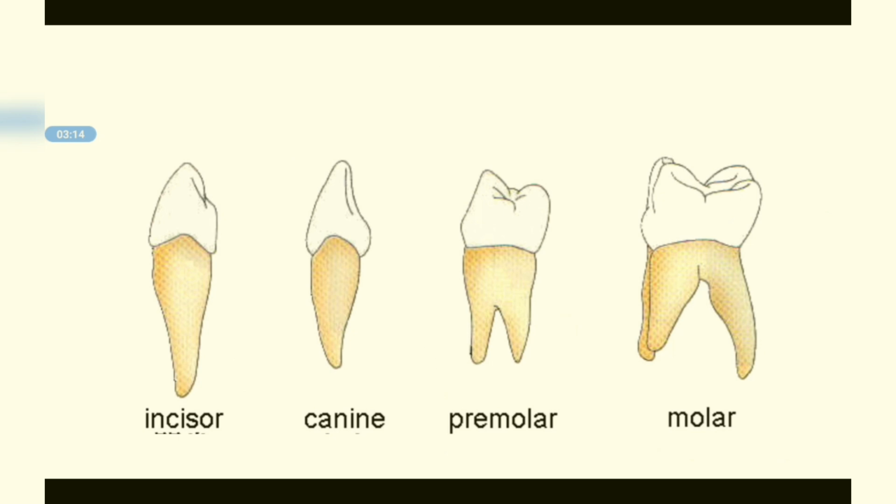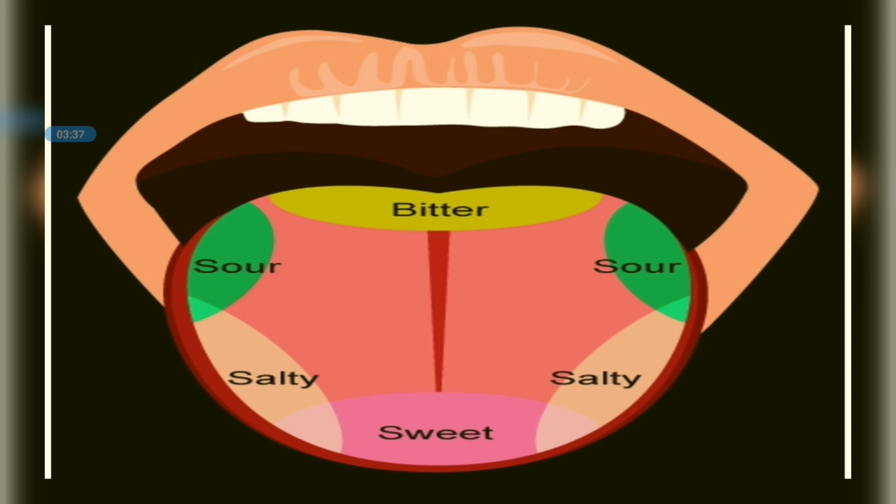Here are 4 types of teeth: incisors, canine, premolar, and molar. Here we can see the roots and the crown and the neck of each tooth. So we will move on to our next slide, in which we can see the diagram